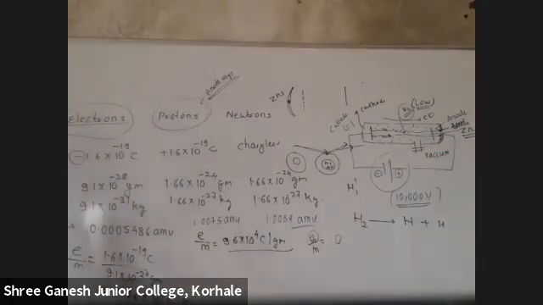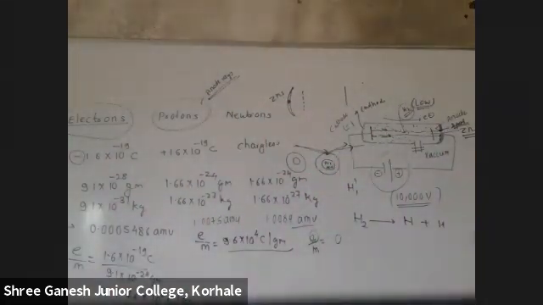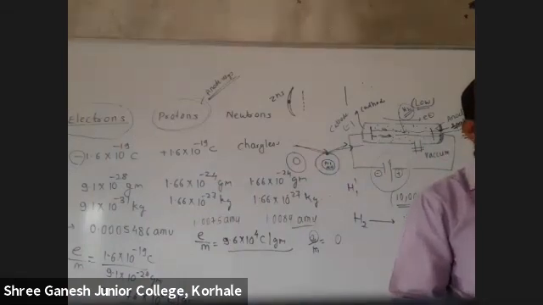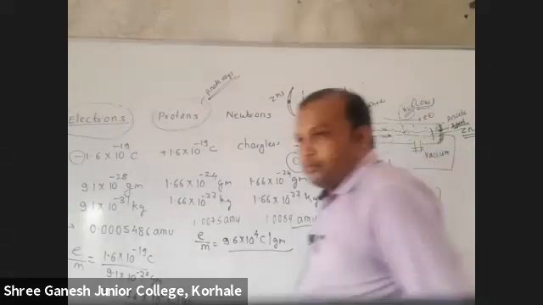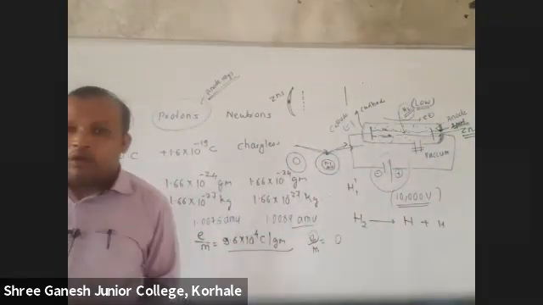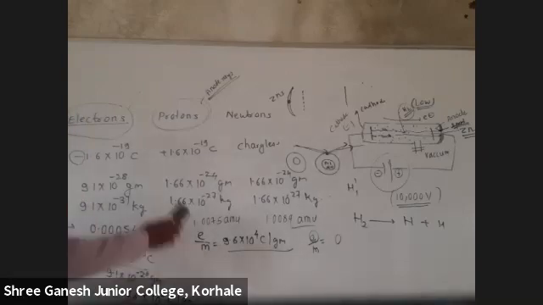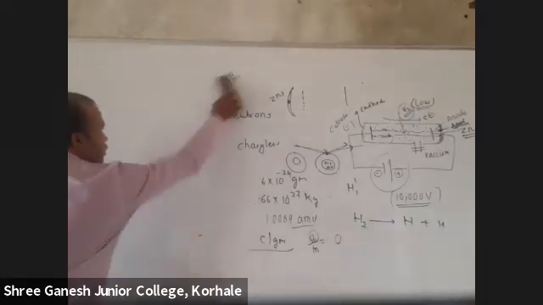Now tell me how we will find the molar mass of electron. What is meant by molar mass? Molecular mass. What is meant by 1 mole? Yes, we have done it in the first chapter. What is 1 mole? 6.022 into 10 raised to 23. This number you should remember.